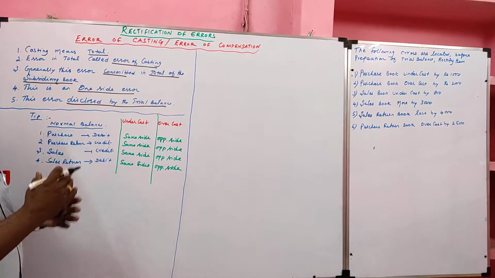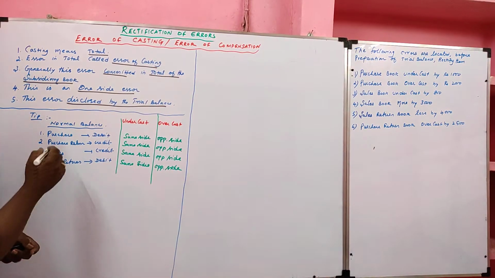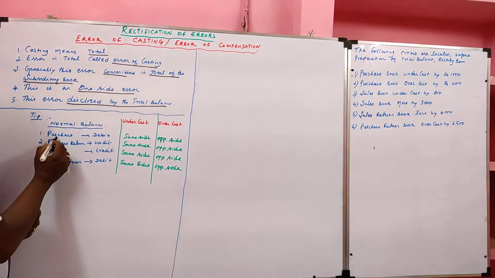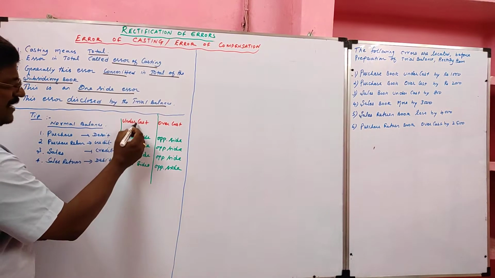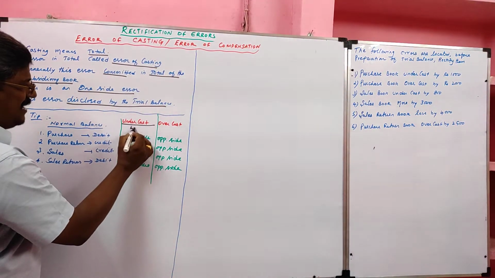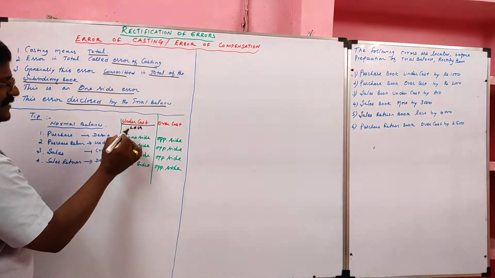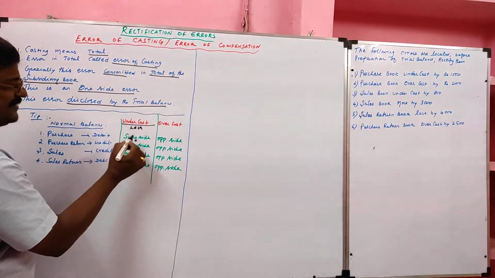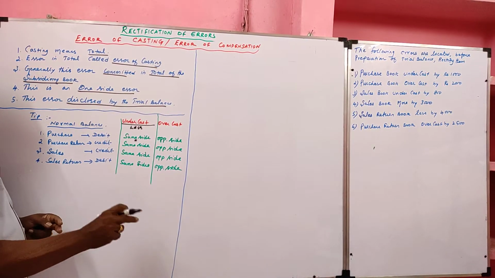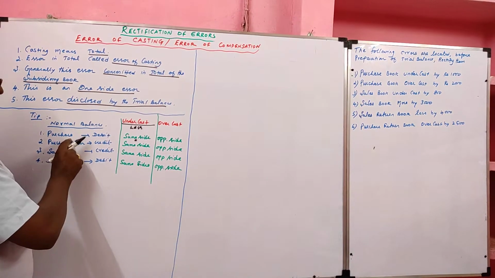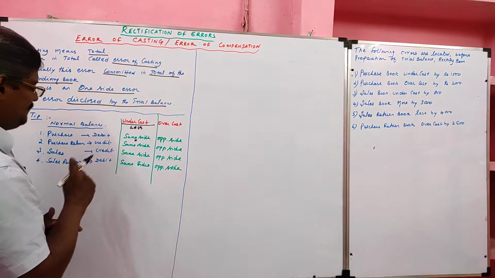Then before rectification of error, we have to learn one tip. Normal balance of purchase is debit. If it shows undercost, which means less, we should record on the same side. So purchase book undercost means less, so we should record on the debit side itself. If it shows overcost, we should write on the opposite side, the credit side.